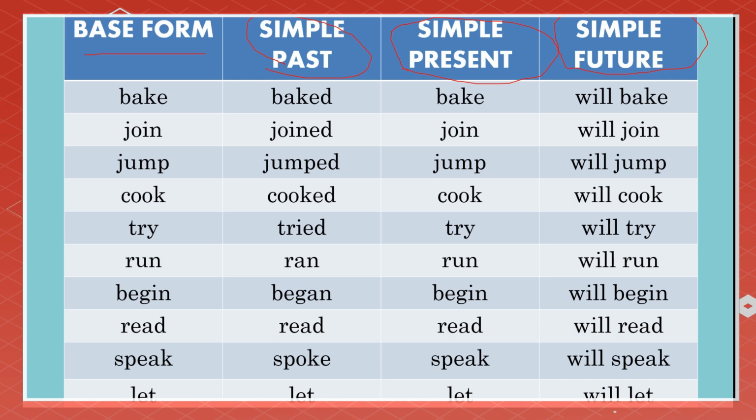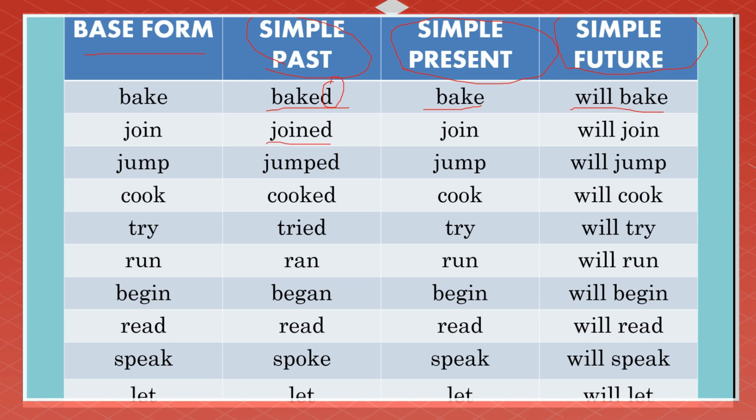The past tense, or it already happened in the past, we have baked. The base form, bake, we just add D to form its past form. Or ed. In the simple present, we have bake, and future, we have will bake. Join, joined.